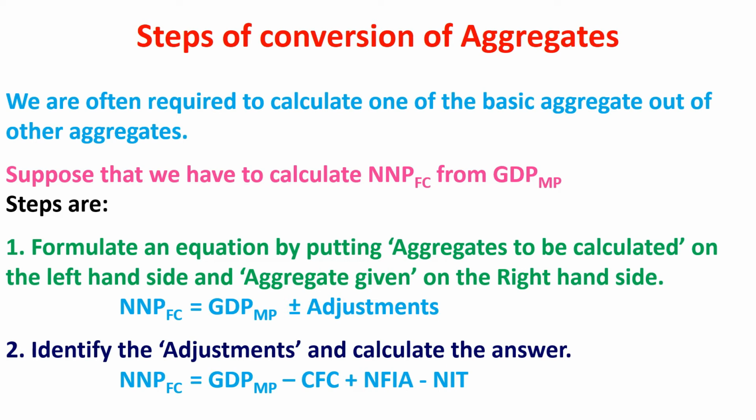Now we will convert different aggregates into NNP at factor cost. Suppose our first aggregate is GDP at market price. We will write NNP at factor cost on the left hand side. Then put the equal symbol and write GDP at market price. Now we will put adjustments.